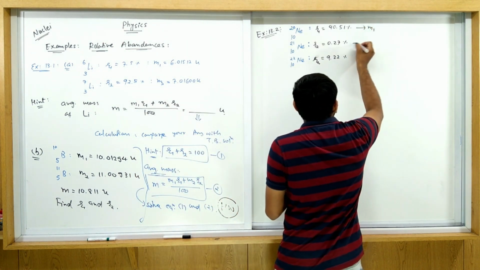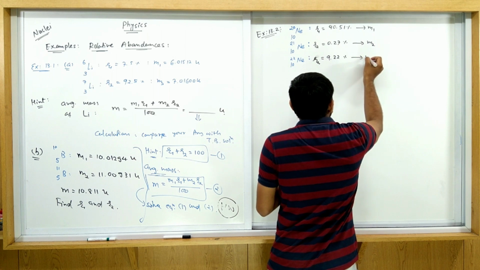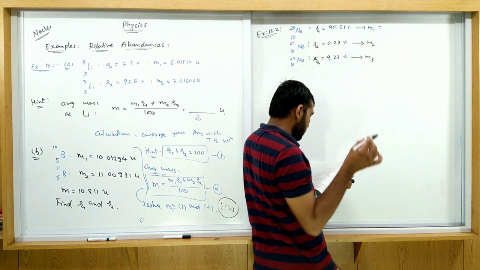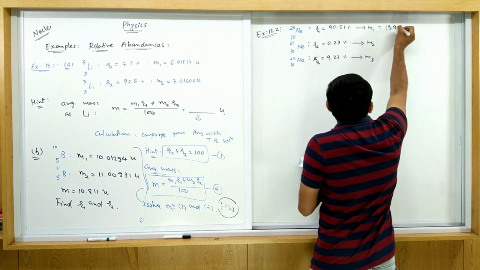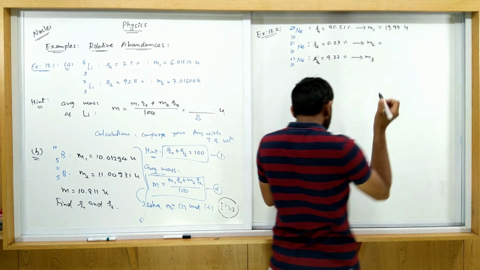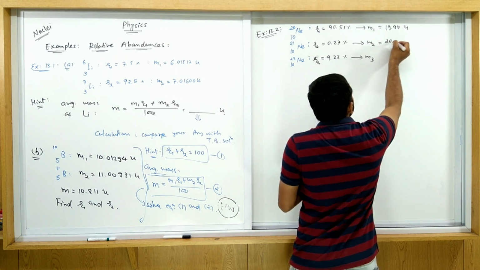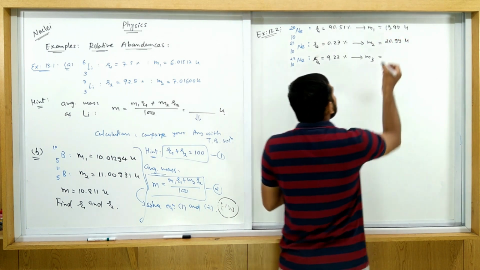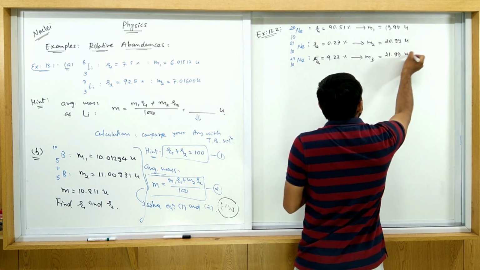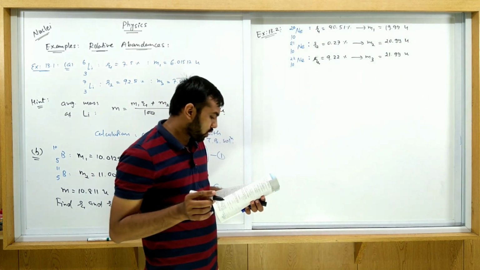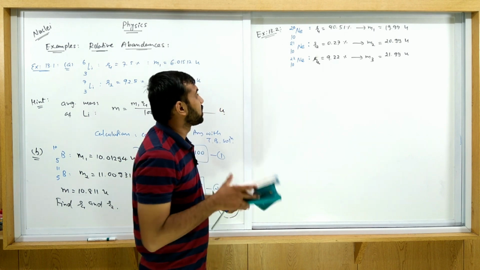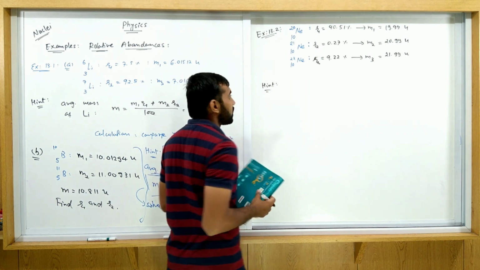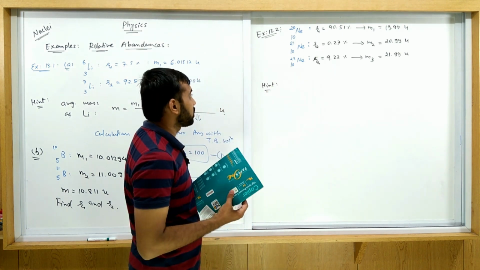So the first isotope mass, second isotope mass and third isotope mass, M1, M2 and M3, are given as 19.99 AMU, 20.99 AMU, and the third one is 21.99 AMU. The question is what? Find the average mass of neon. Again, the same hint. So what is the question? Finding the average mass of neon.